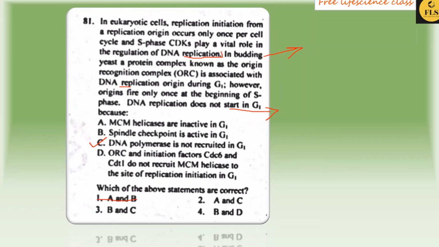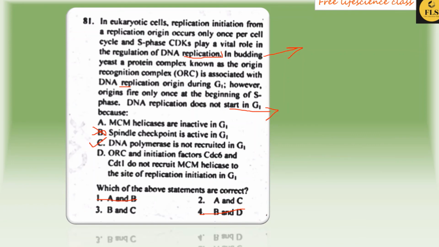Then MCM helicases are inactive in G1. And option B is spindle checkpoint is active in G1. So this option is wrong, because spindle checkpoint, by the name itself you can find that spindle assembly checkpoint is seen during the late stage of mitosis, that is during the metaphase-anaphase transition. The spindle assembly checkpoint looks for the proper attachment of spindle to all the kinetochores of the chromosomes.